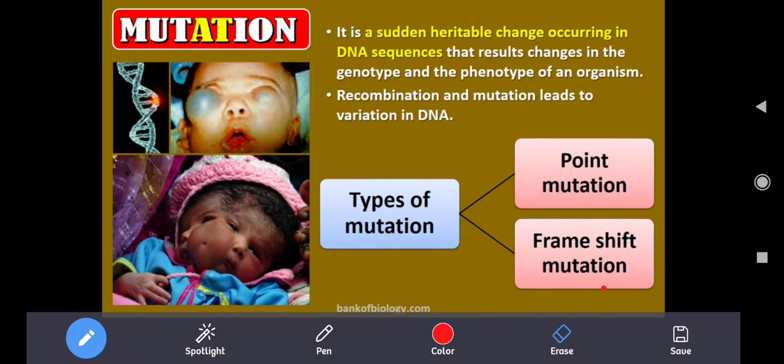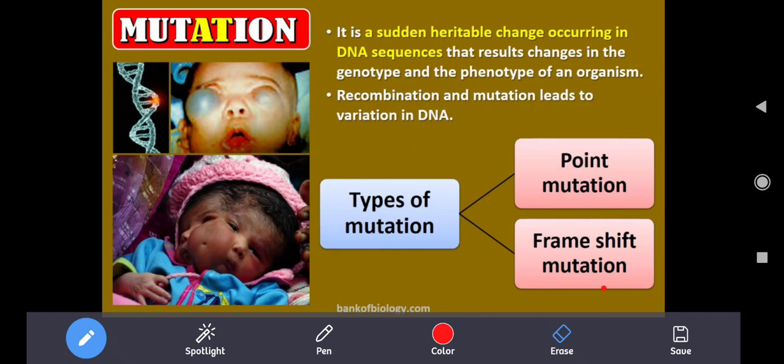There are various types of mutations: point mutation, frameshift mutation, deletion mutation, addition mutation, substitution mutation, forward mutation, backward mutation, lethal mutation, chemical mutation, spontaneous mutation, induced mutation. Induced in the sense, nowadays to get beneficial results from plants and animals, we induce mutation, sudden changes in the genetic material of an organism.